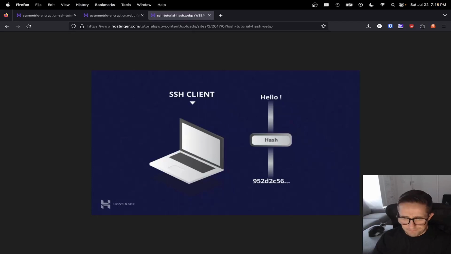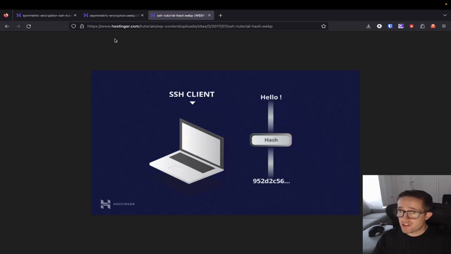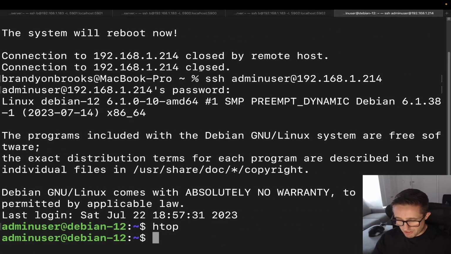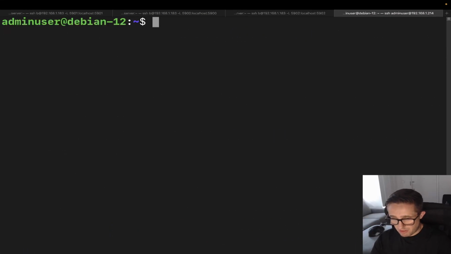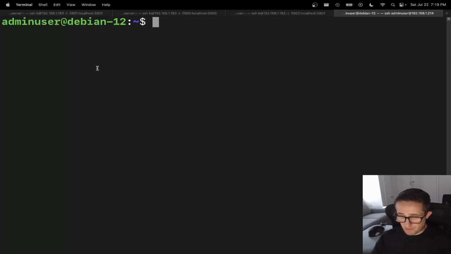So easy enough. Now let's actually talk about cryptography in SSH. What I'm going to do here is switch over to my virtual machine. Let me clear this out. I was doing some work on it. All right, so how it's going to start when we're talking about SSH is the client is going to initiate, and actually, you know what? No. I want to do something different here. So bear with me for just a second.